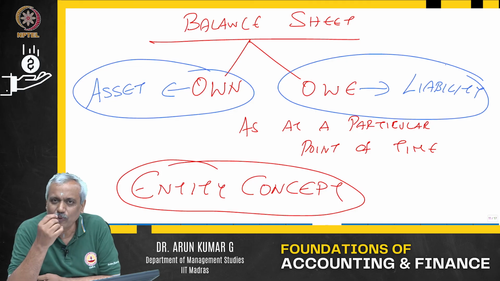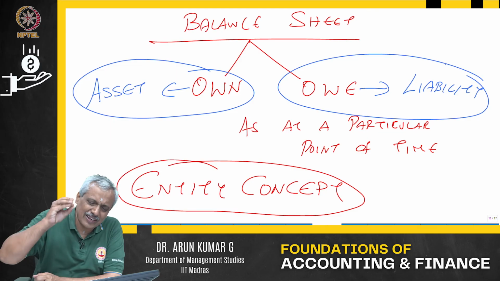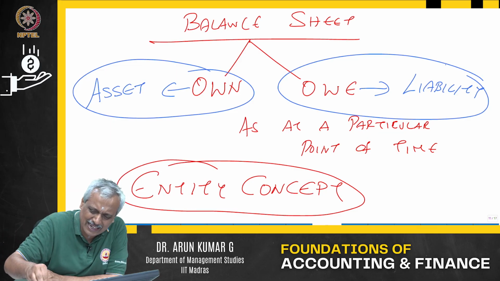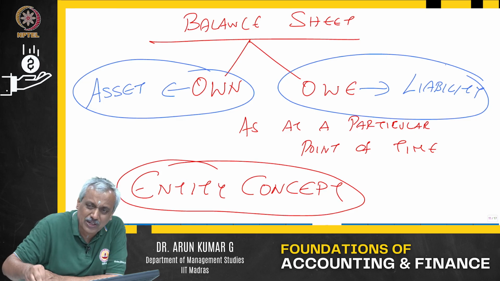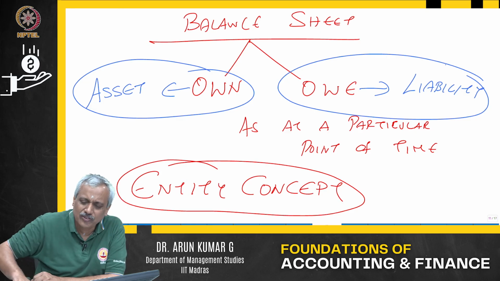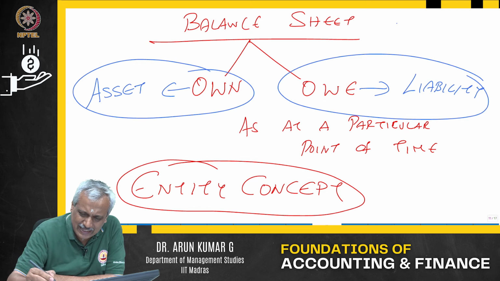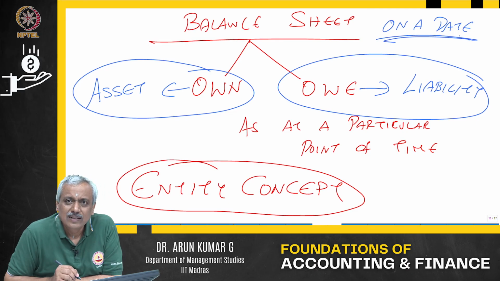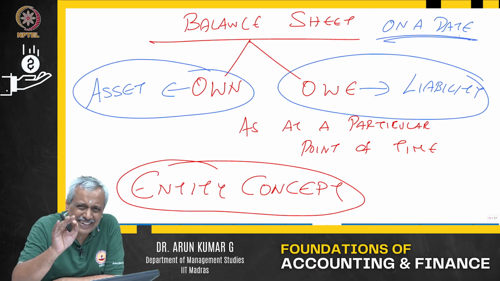So normally what happens, that is where we say it is the position of the assets and the liabilities at a particular point of time. So what we say, balance sheet is always on a date. What do you mean on a date? On a date means at the end of the day.